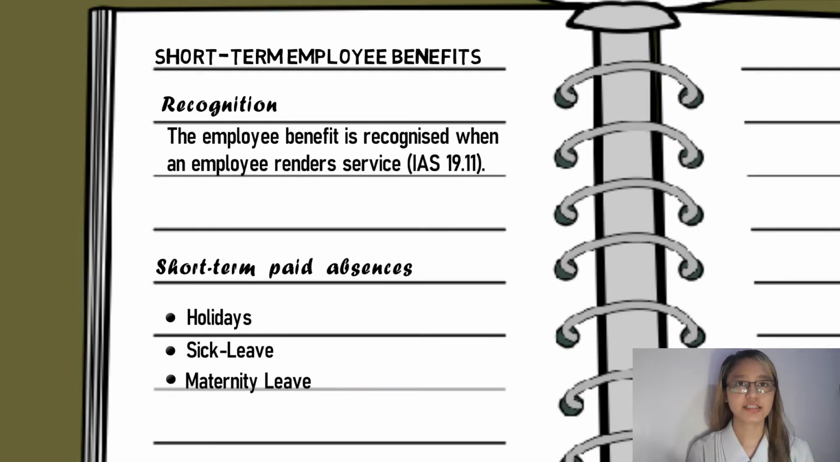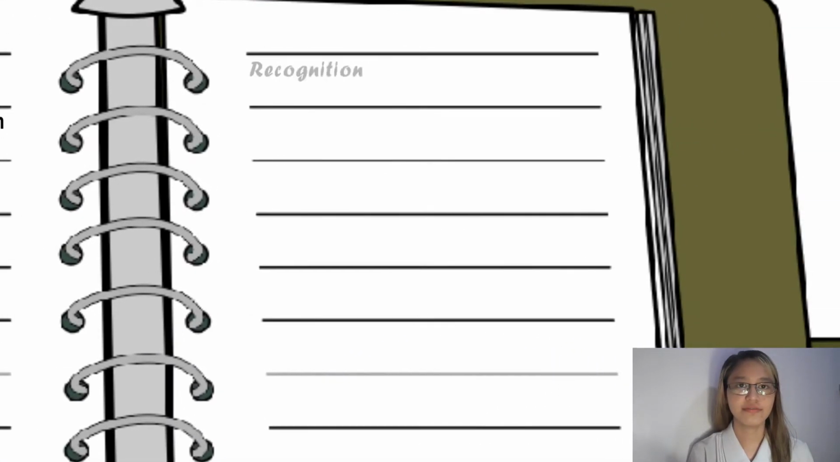Accumulating paid absences are those that are carried forward and can be used in future periods if the current period's entitlement is not used in full. This is usually the case with holidays, though it varies between countries. Non-accumulating paid absences, on the other hand, do not carry forward. They lapse if the current period's entitlement is not used in full and do not entitle employees to a cash payment for unused entitlement on leaving the entity. This is usually the case with sick leave or maternity leave.